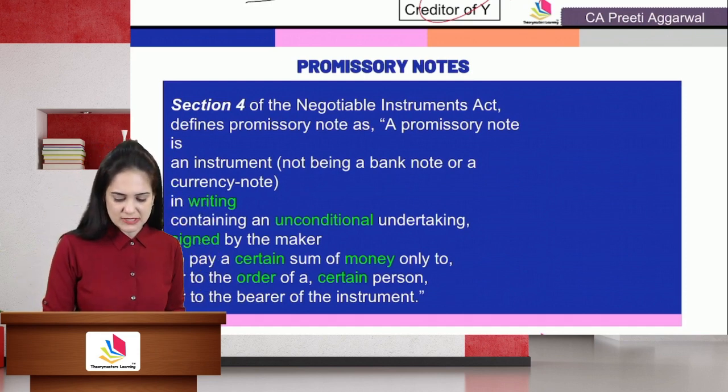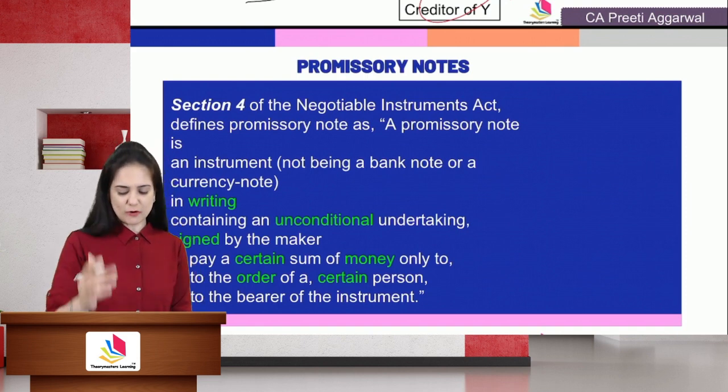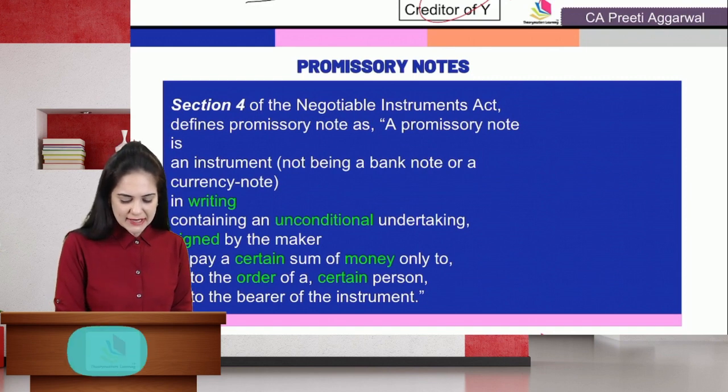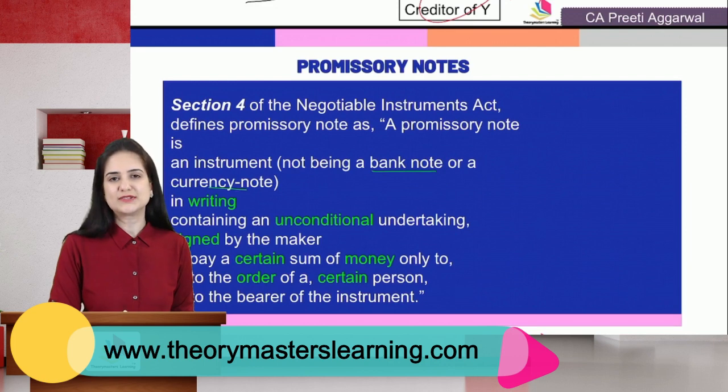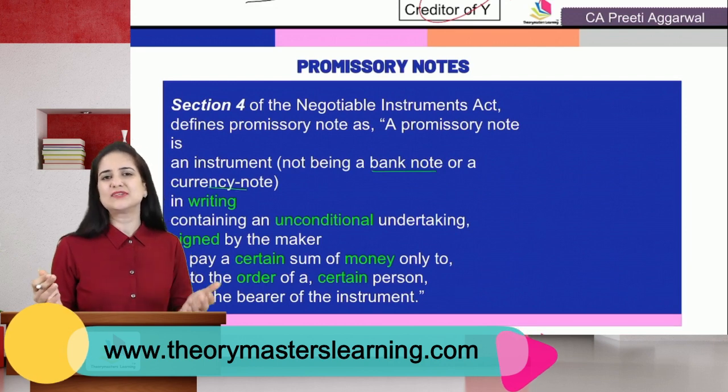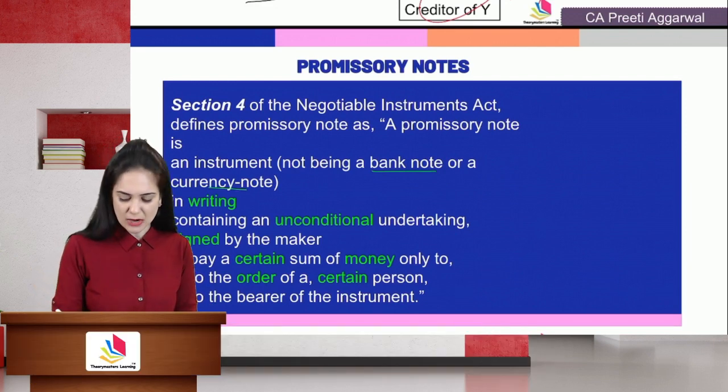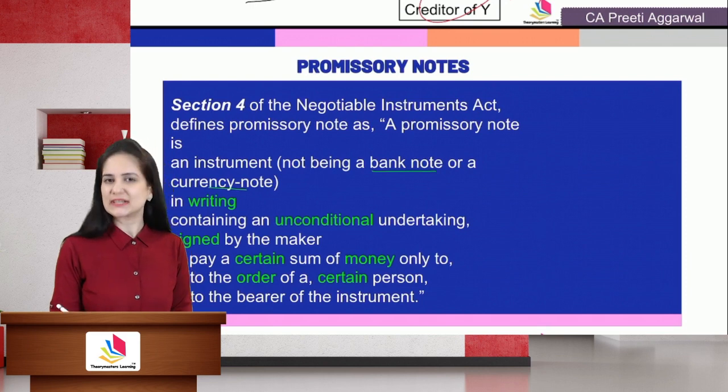Section 4 covers definition of the negotiable instrument, that is promissory note. I'll just change the ink for you. Okay. Section 4 defines a promissory note as an instrument not being a bank note or a currency note. Why is currency note specifically excluded? Now, have you ever seen what is written on the currency note?